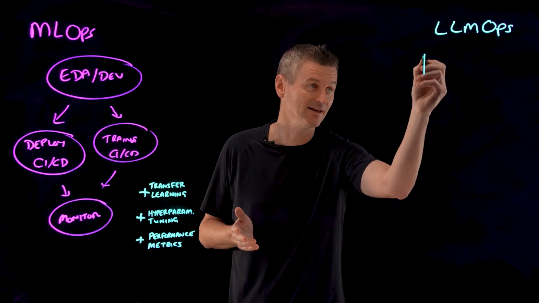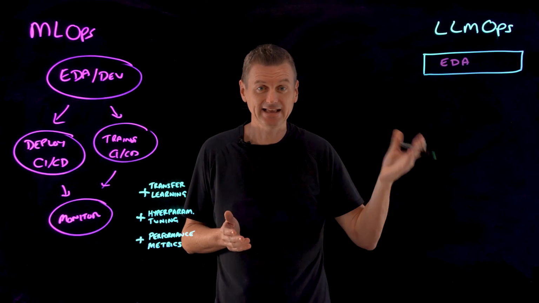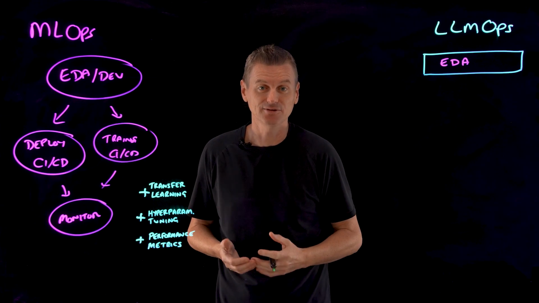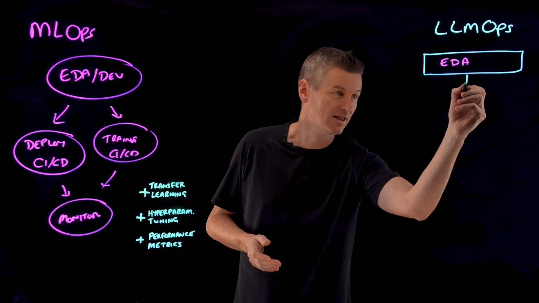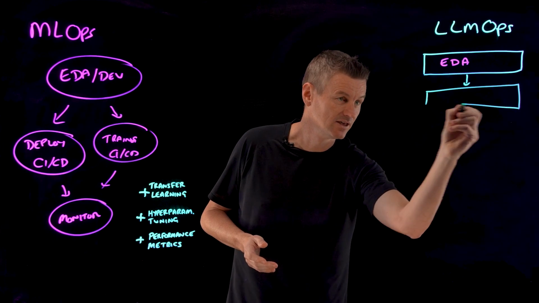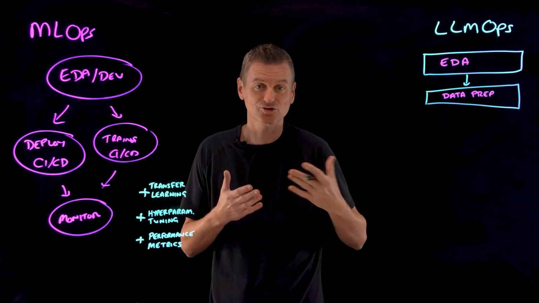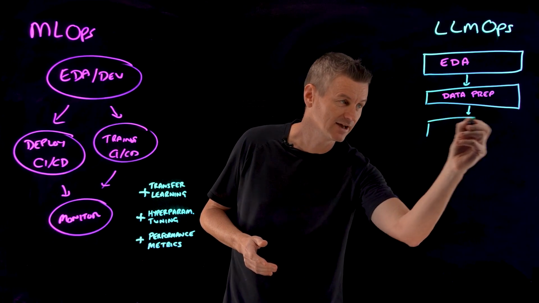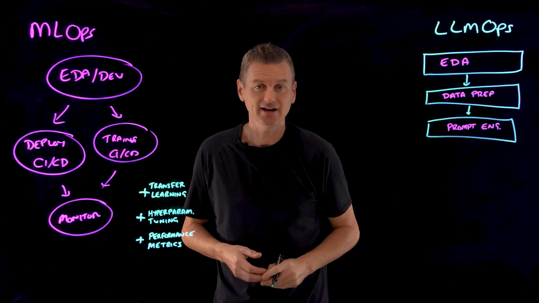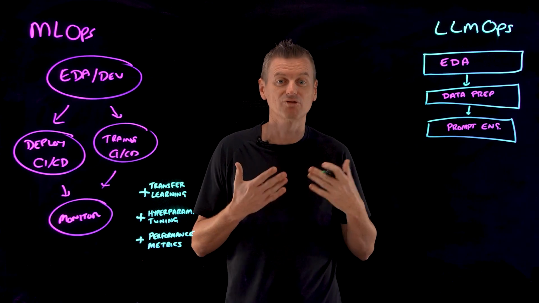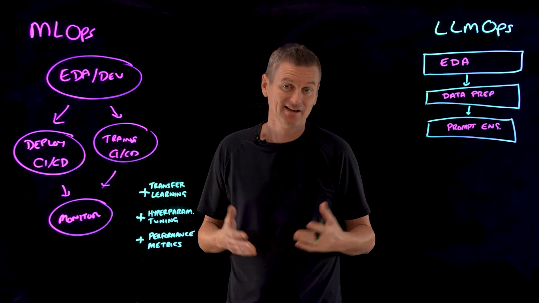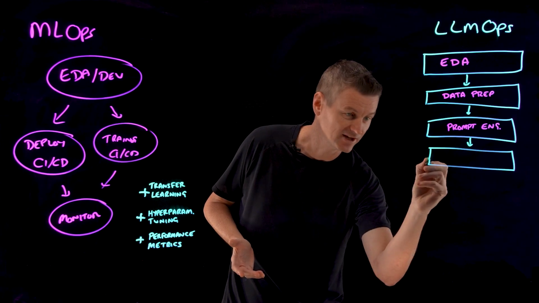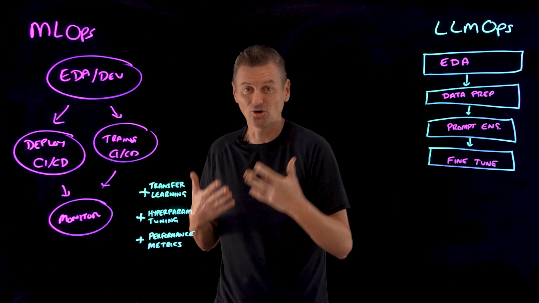So at the top here, we have EDA, or exploratory data analysis, to iteratively explore and share data for use in the LLM model. That moves us into data prep, that transforms, aggregates, and deduplicates data. We have prompt engineering, that's used to develop prompts for structured, reliable queries to LLMs. Now, as we've discussed, it's likely that this model will actually be fine-tuned to improve its performance to the domain where it's operating.